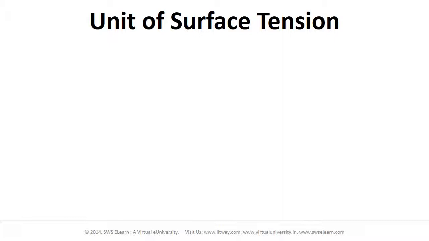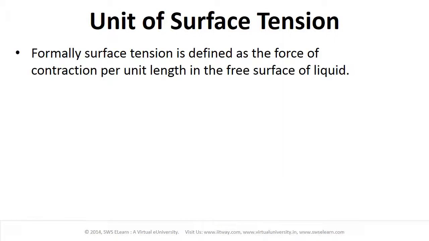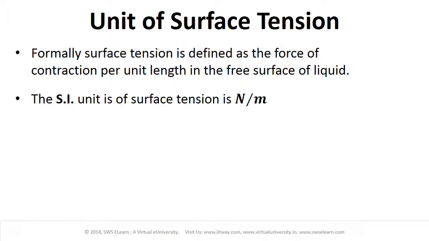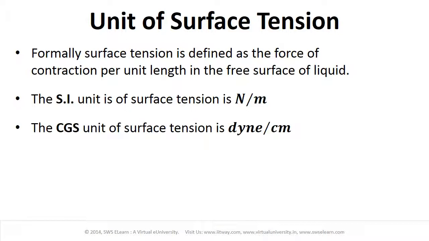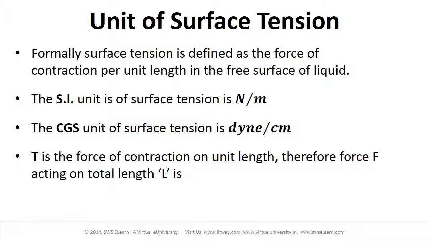Unit of surface tension. Formally, surface tension is defined as the force of contraction per unit length in the free surface of liquid. The SI unit of surface tension is Newton per meter. The CGS unit of surface tension is Dyne per centimeter. Capital T is the force of contraction on unit length, and therefore force F acting on the total length L is given as force equal to capital T into capital L.